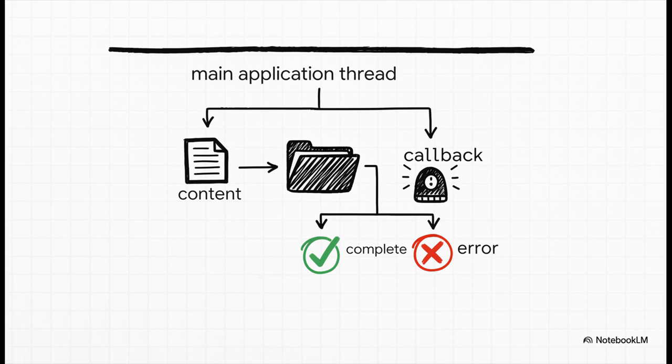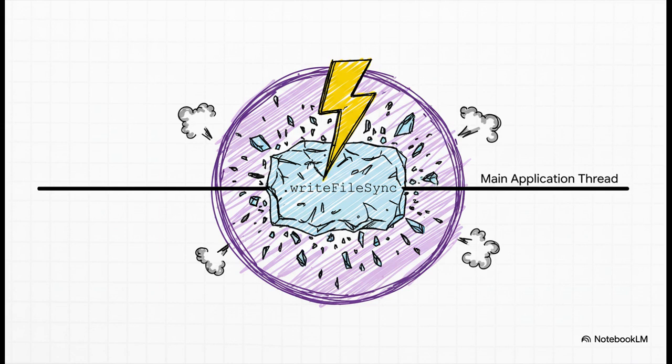Simple, efficient, and non-blocking. And of course, there's a writeFileSync as well. Same deal as before, it blocks. And what's worse, if there's an error, your whole program just crashes right there, unless you remember to wrap it in a try-catch. Like the source says, and I'll say it again, blocking the main thread is bad practice. The only time you might ever use this is maybe in a one-off script or right when your server is starting up before it's actually handling any users.